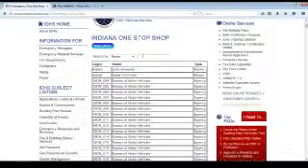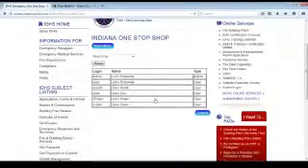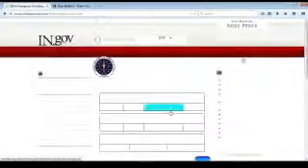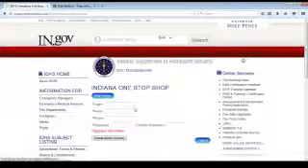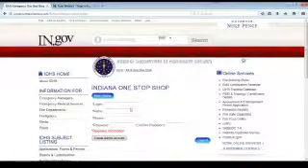Let's see how many people have the name John. So there's 6 people with the name of John. We can go ahead and look at these users. But we're going to go back to the main menu, where the only accounts that can be created are by the administrators or other administrators. This is the only way you can get an administrator account.